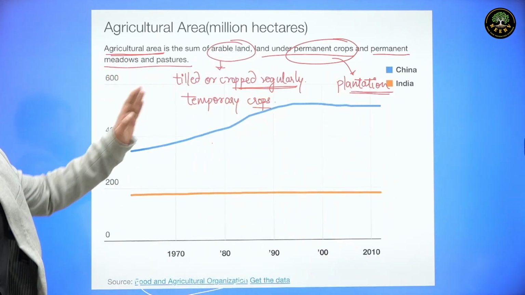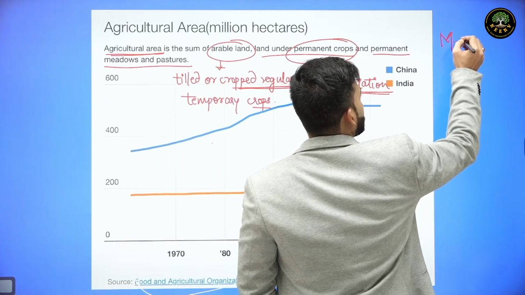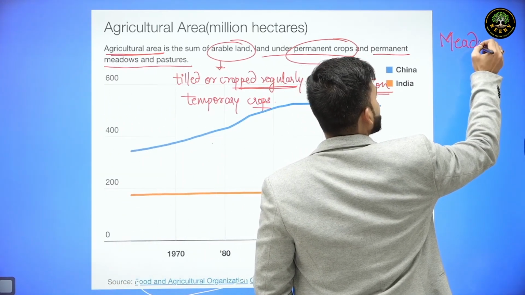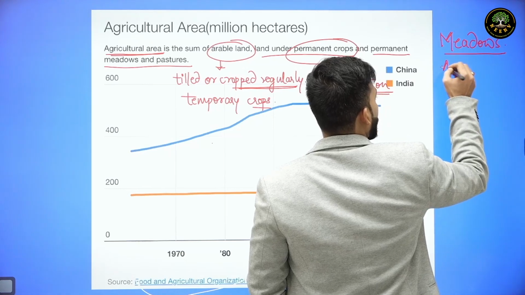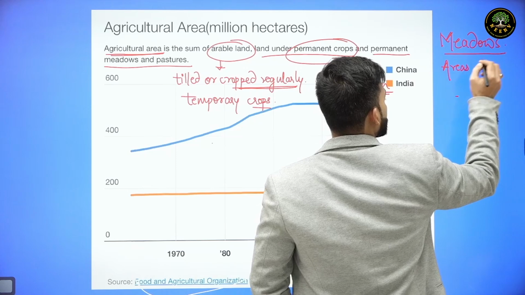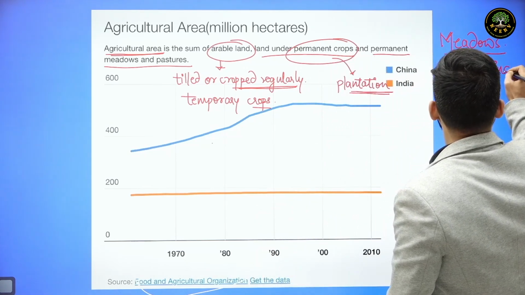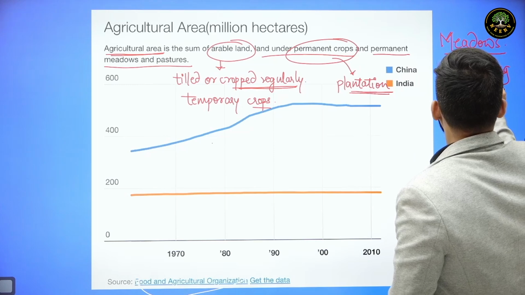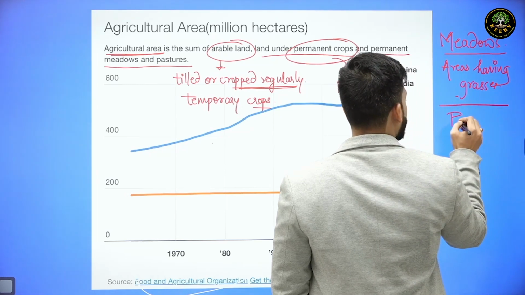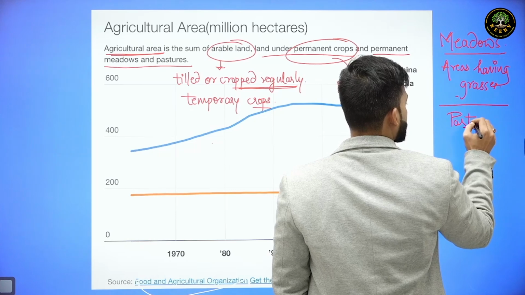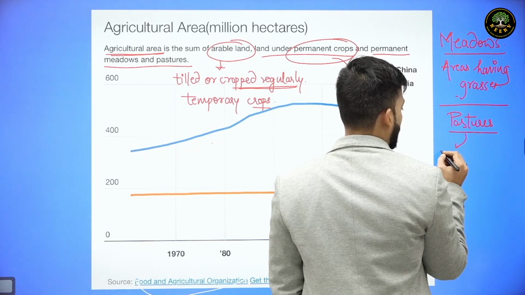As far as meadows and pastures are concerned, meadows are fields or areas having grass, areas having grasses, whereas pastures have both grasses as well as hardwood plants or trees.